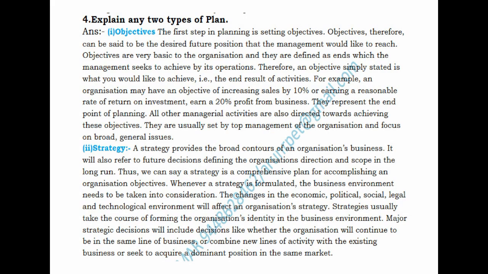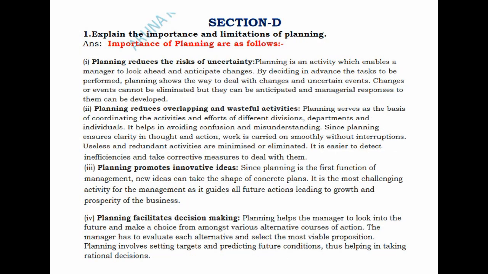So next we'll go to section D. Under section D, the first question is like, explain the importance and limitations of planning. So you will have to explain both the importance as well as the limitations of planning. So when coming to importance and limitations, what you do is, for 8 marks you will write any 4 limitations and 4 importance.